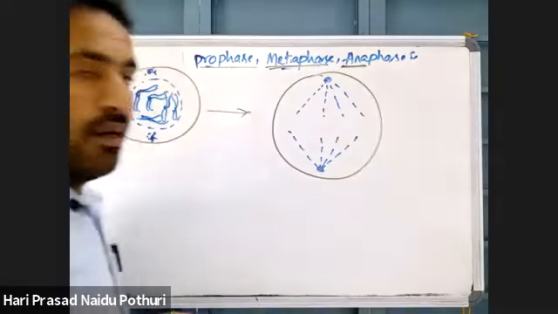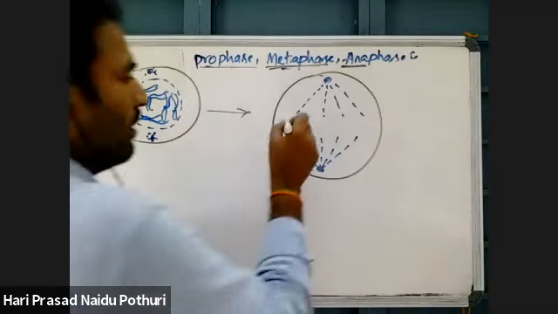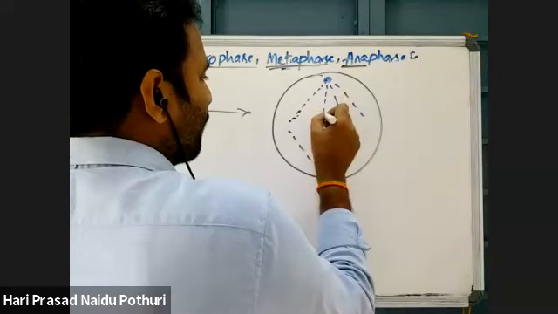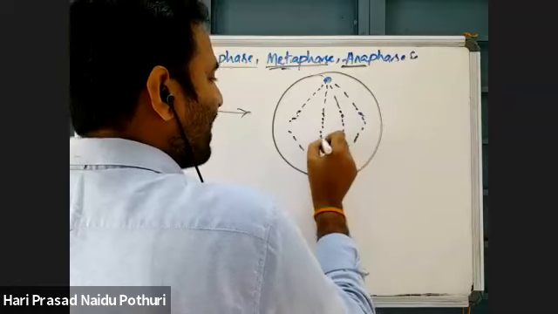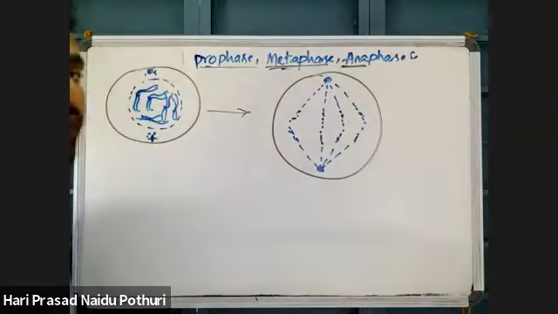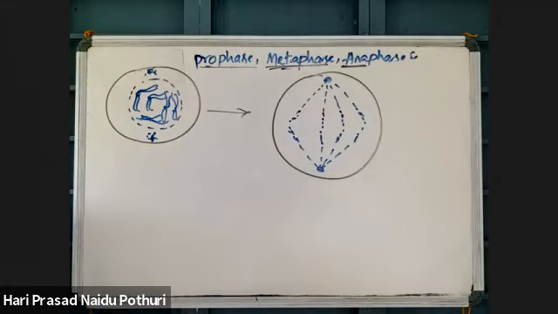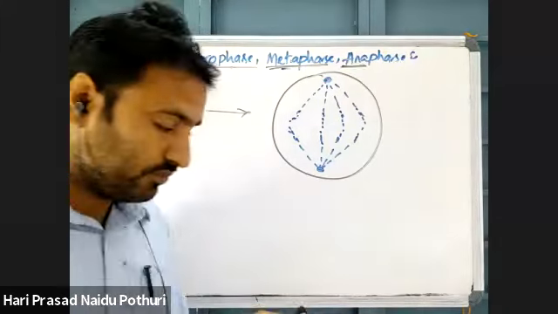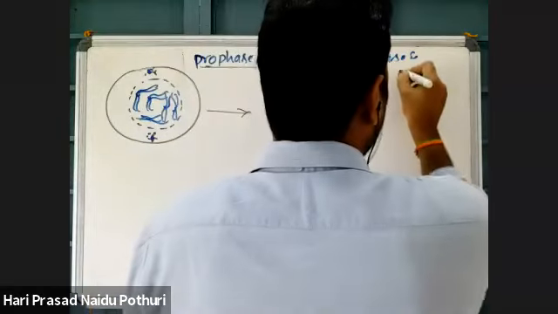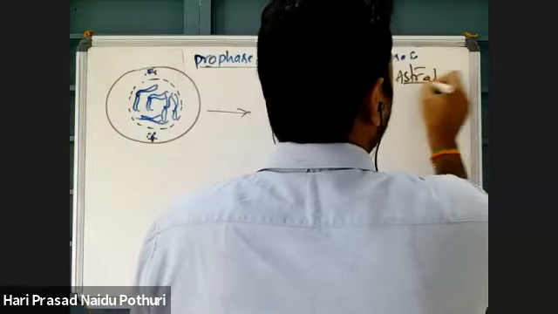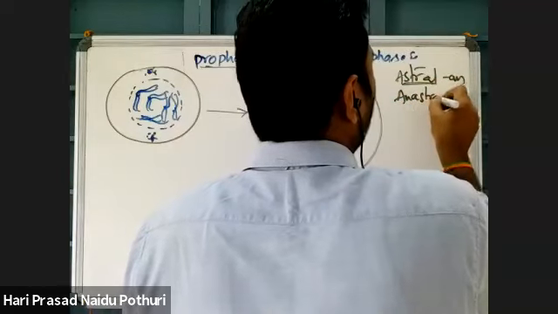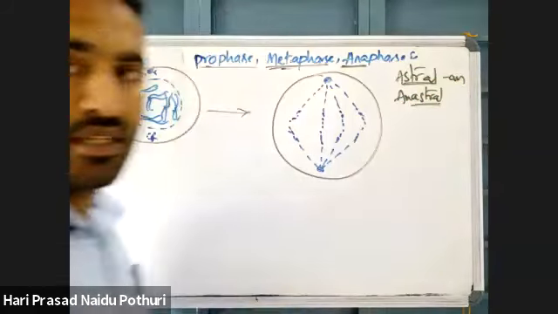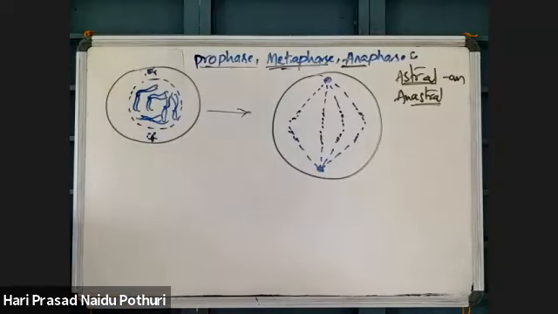The mitotic division where spindle fiber is formed from the centriole or aster rays is called astral mitosis. Where aster rays are not involved, it is called anastral mitosis. So plants show anastral mitosis, and astral mitosis is a characteristic of animal cells.